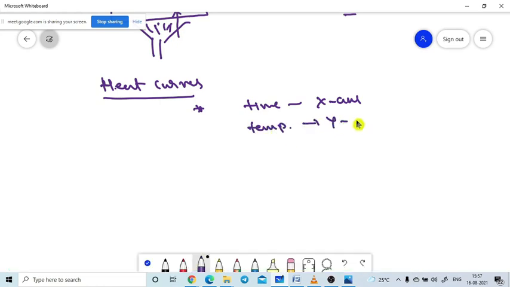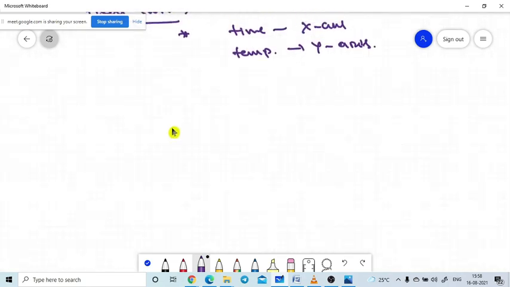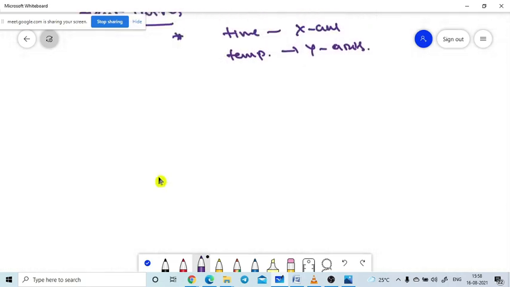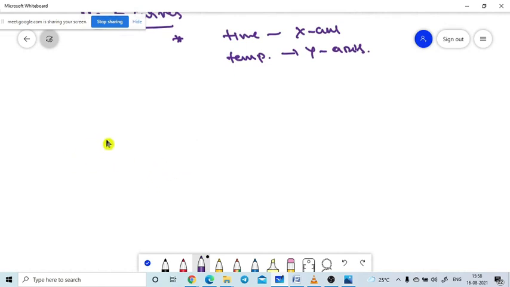I am showing what the state of the substance is, what its present temperature is, and how much time is needed. To draw this, we need to take time on the x-axis and temperature on the y-axis.